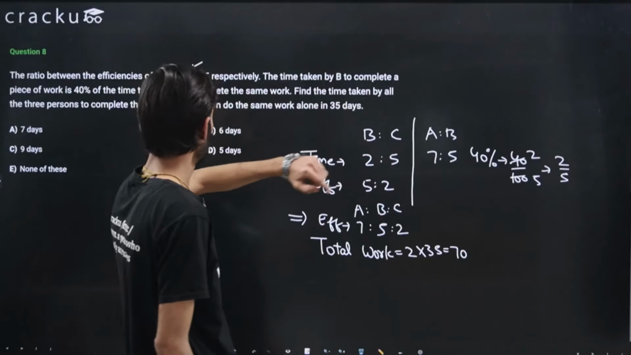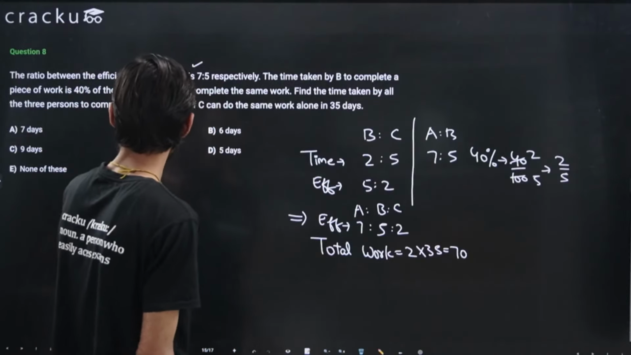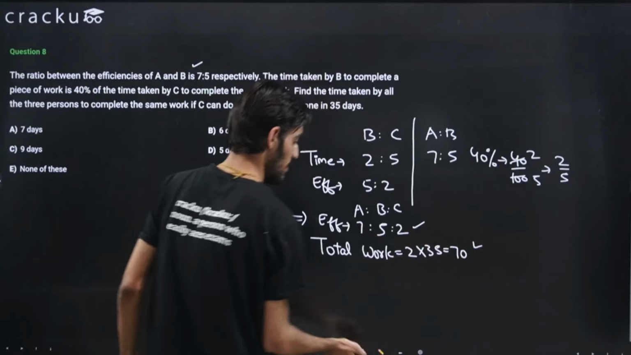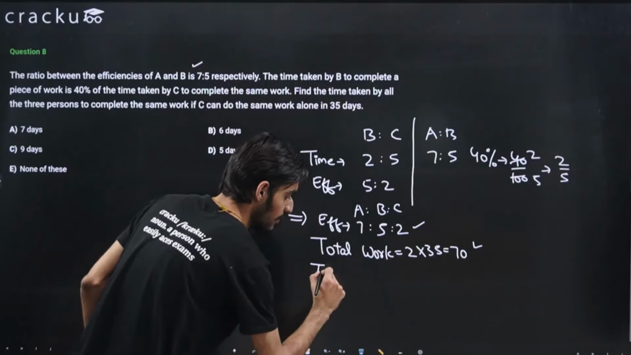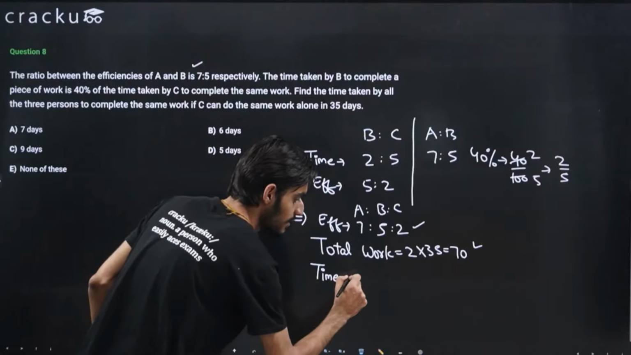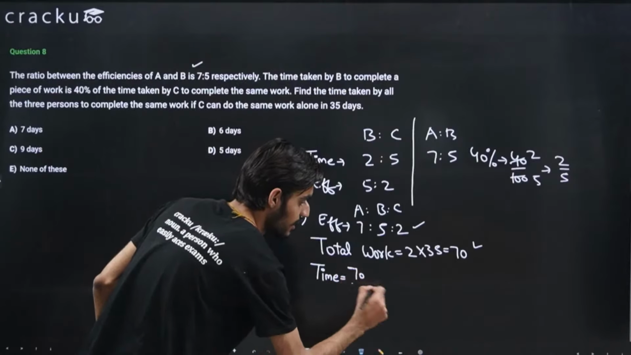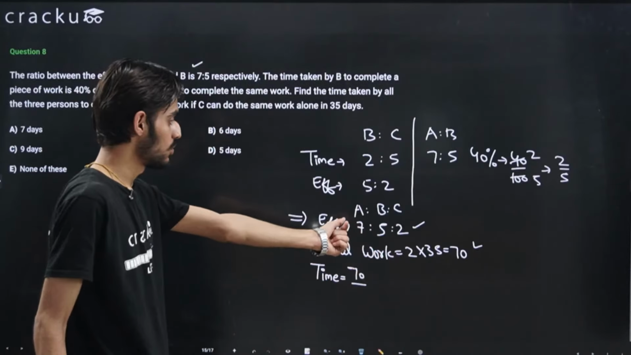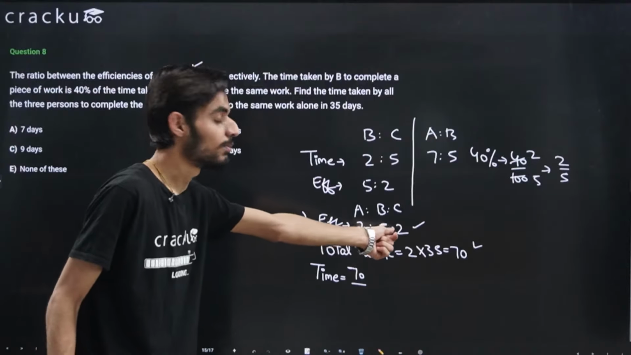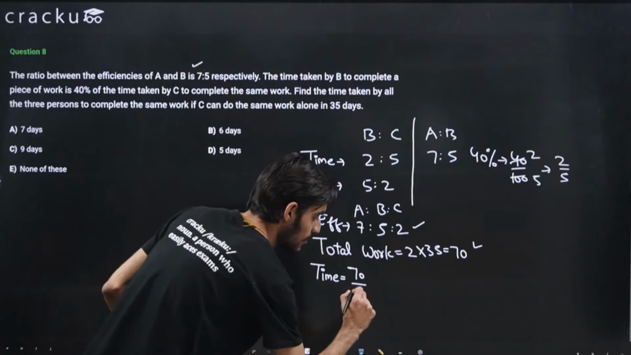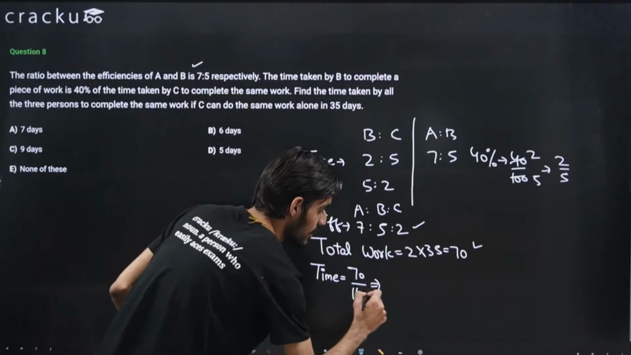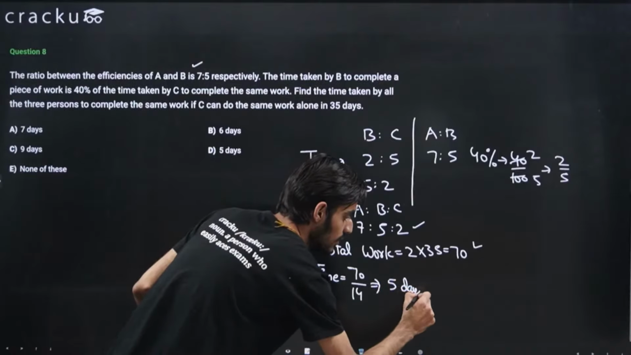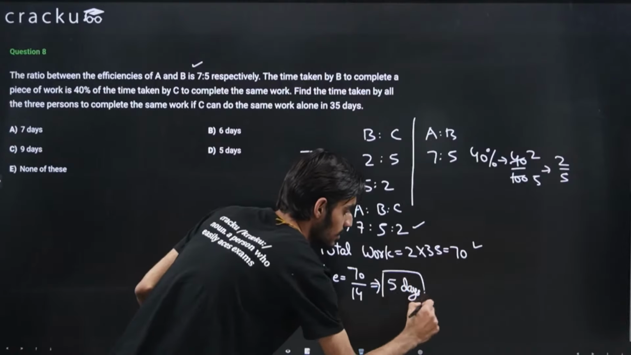Now find the time taken by all of the 3 persons. So all of the 3 are working together. We know the total work, we know the efficiencies. To find the time, we can just divide the total work, that is 70, by their combined efficiencies, that is 7 plus 5 plus 2. So 7 plus 5 is 12, 12 plus 2 is 14. So this will come out to be 14. So 70 by 14 will be equal to 5. So in 5 days, they together will be able to finish the job.